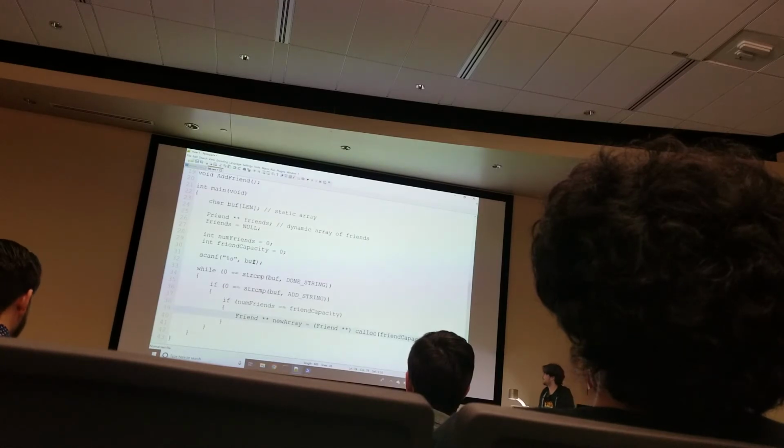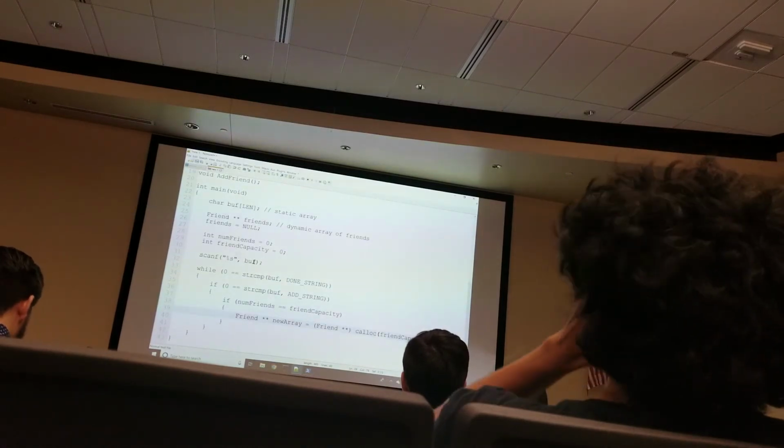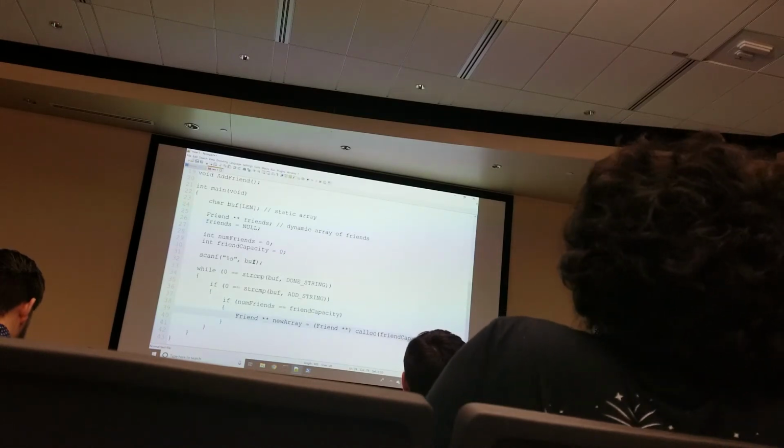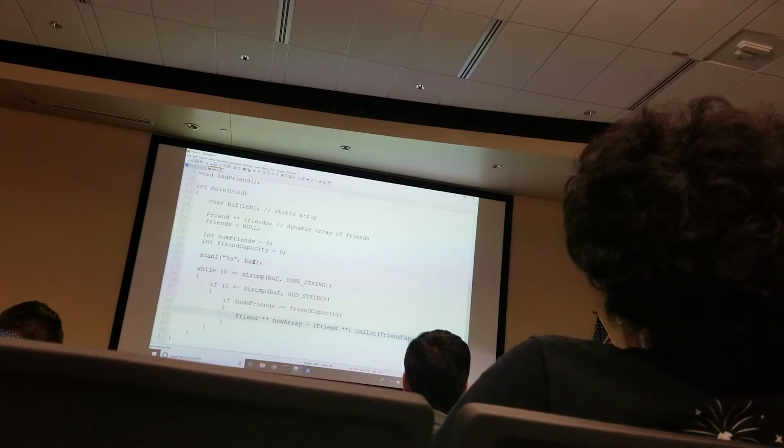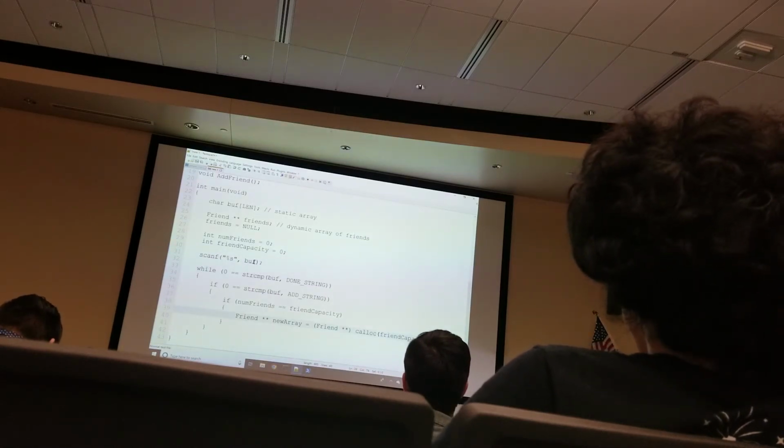The reason why I'm doing a plus 1 is really a cheating thing, because the initial friend capacity was 0. And if I did 0 times 2, I'd end up with 0 friends I could still create. And so I'm adding this little plus 1 at the end, so that way I can actually add in at least 1 friend. And that's how many I want.